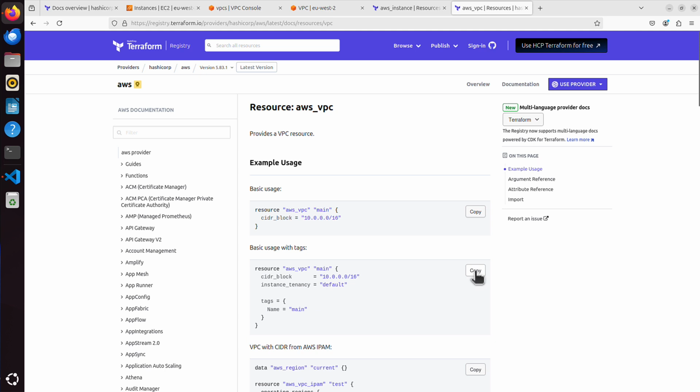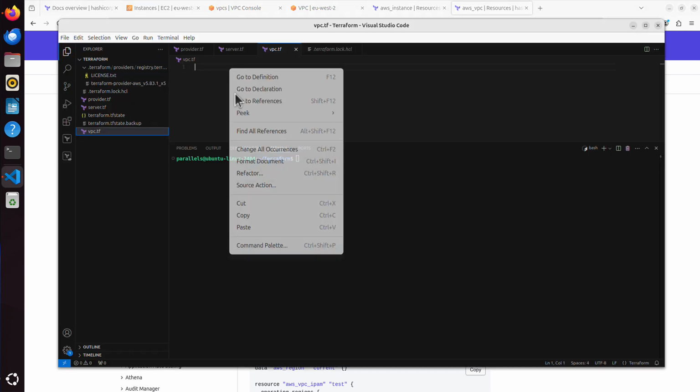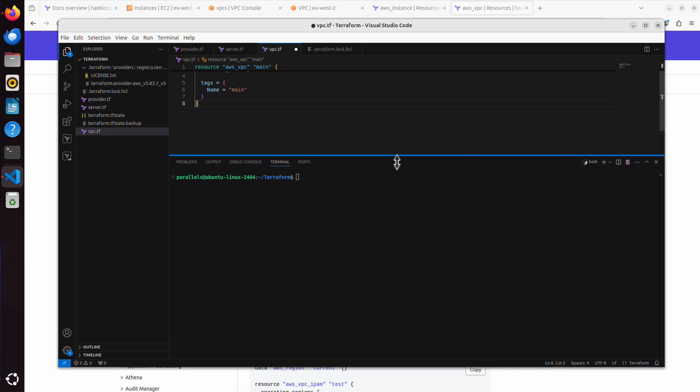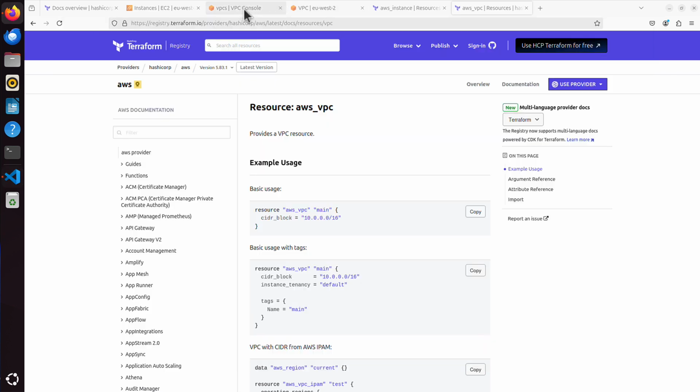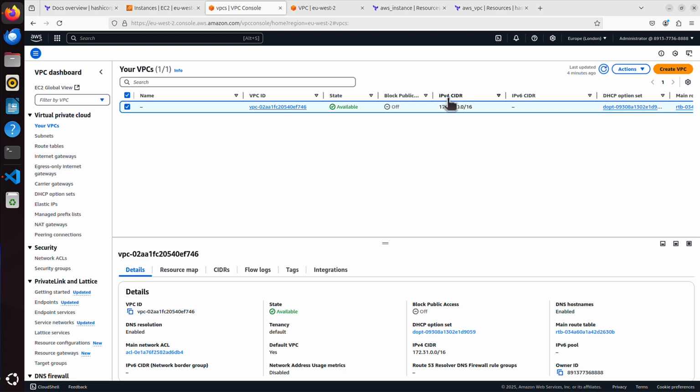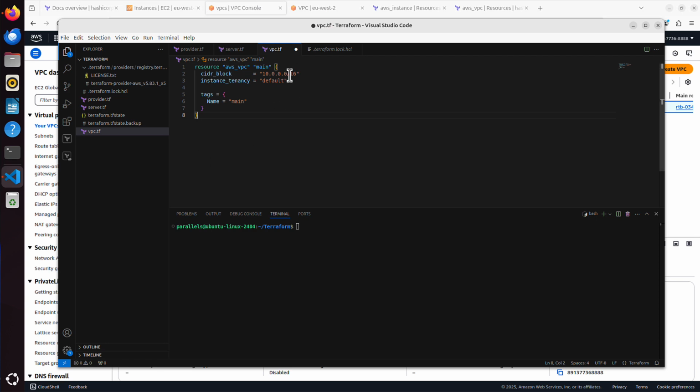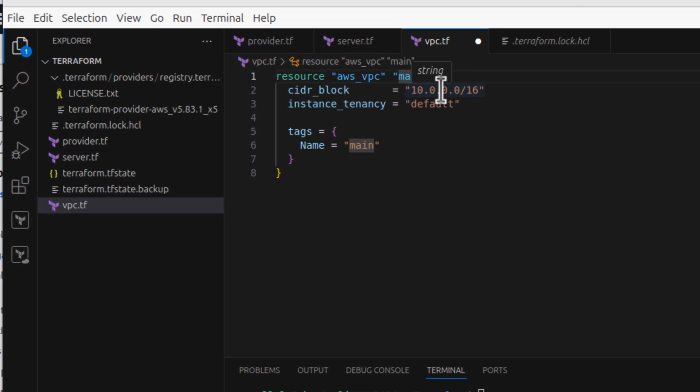I will just copy it here, clicking this button. I will go back to my code and I will paste it here. Maybe we'll make this smaller. The CIDR block is this, IPv4 CIDR. The default VPC has 172.31.0.0, and in that code we've got 10.0.0.0/16. It's fine, we can leave it as it is. And the VPC, I will call it not main, but I will change it to my_vpc, something like that.